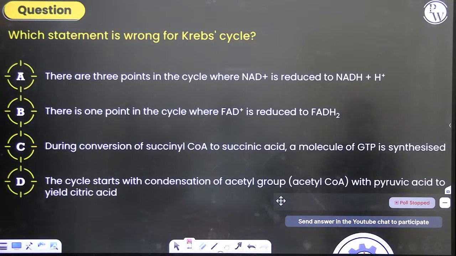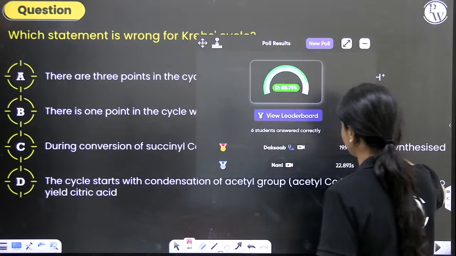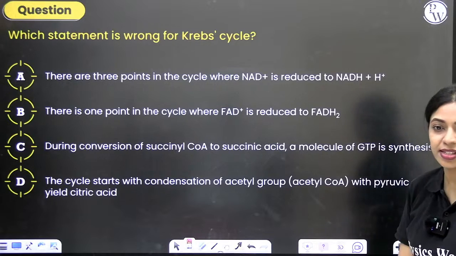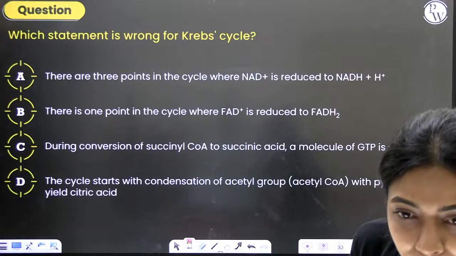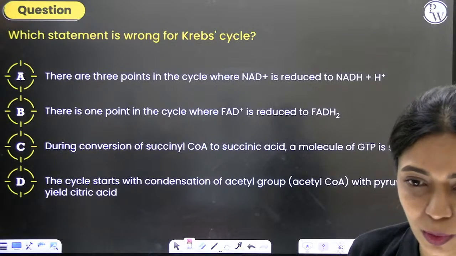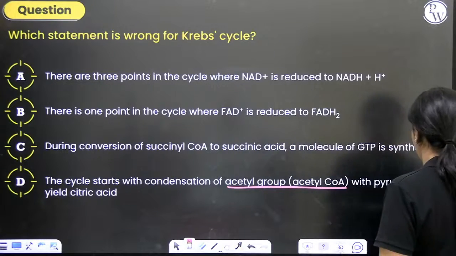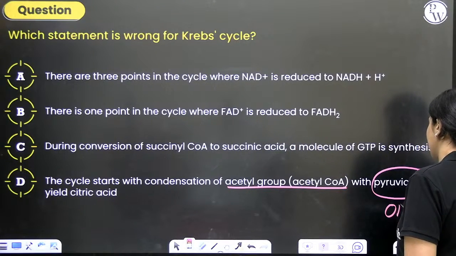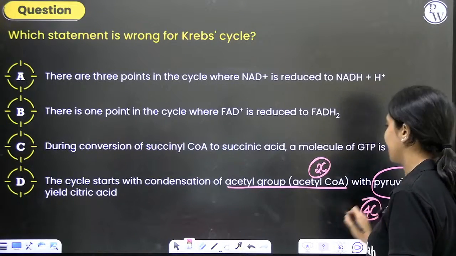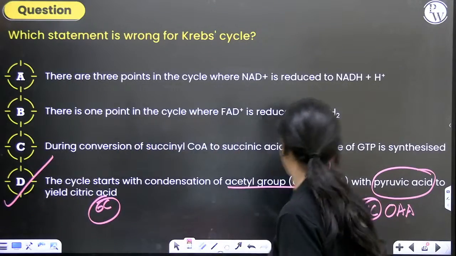D is incorrect. Everyone's saying D. Who can tell me why D is incorrect? What is incorrect about D? Who can tell me? Abhijit, we'll learn about that when we go to ETS. Right now, we are only focusing on Krebs cycle questions. Acetyl-CoA part is correct. Pyruvic acid is wrong. Instead of pyruvic acid, it's oxaloacetic acid. 2-carbon acetyl-CoA along with 4-carbon oxaloacetic acid will give us a 6-carbon citric acid. Right? That is why this is incorrect.